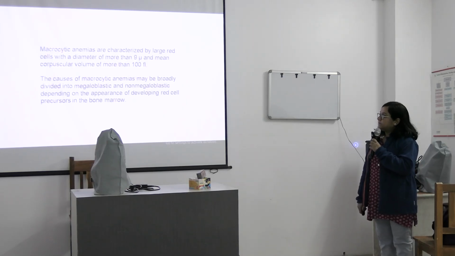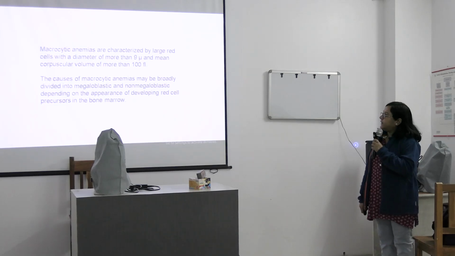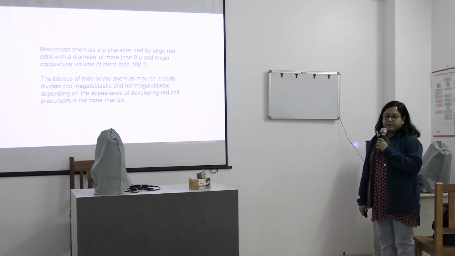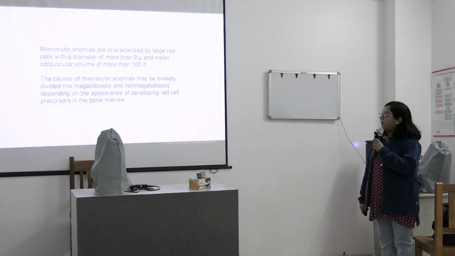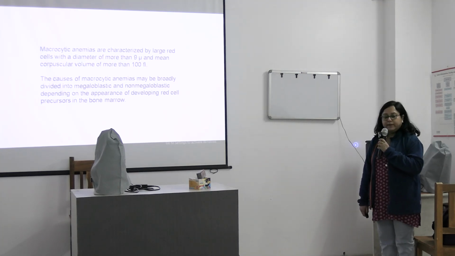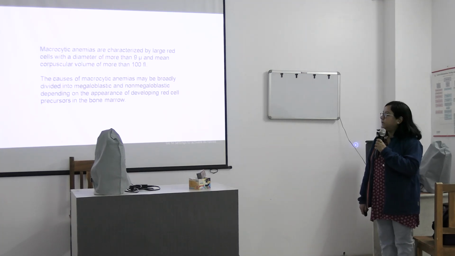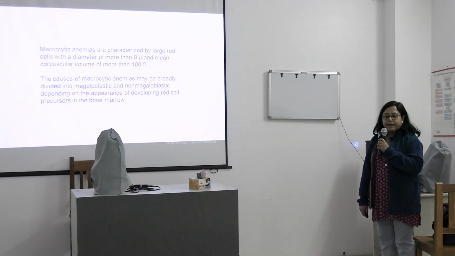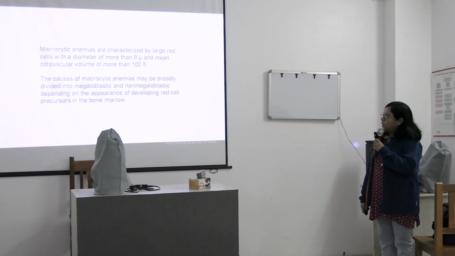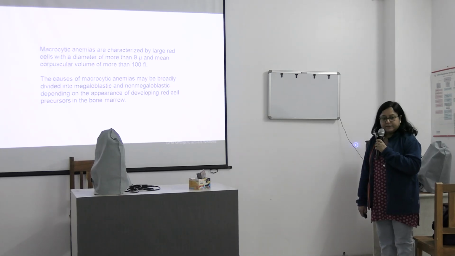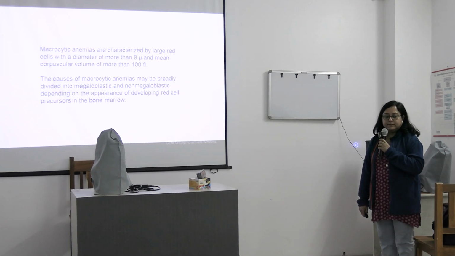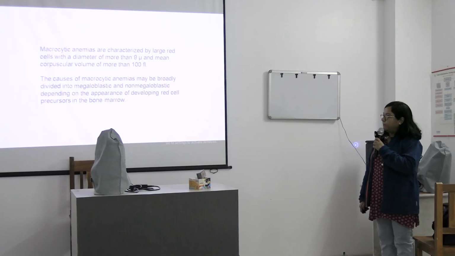So macrocytic anemias are characterized by large RBCs with a diameter of more than 9 microns and the corpuscular volume is more than 100 femtoliters. So as I said, the causes of macrocytic anemia can be divided into megaloblastic and non-megaloblastic types depending on the precursors which appear in the bone marrow.